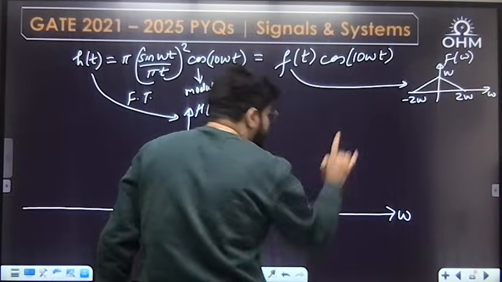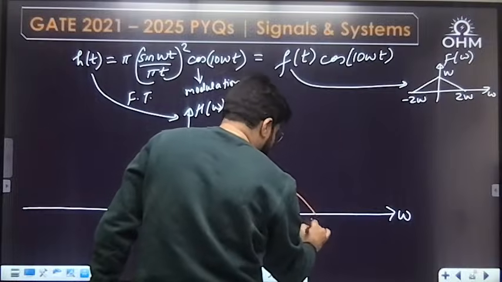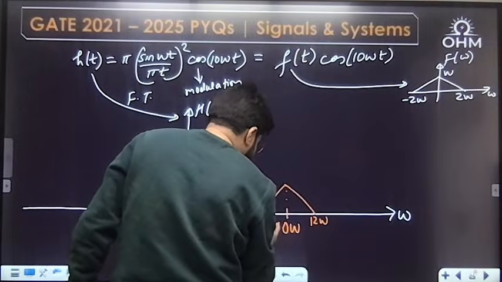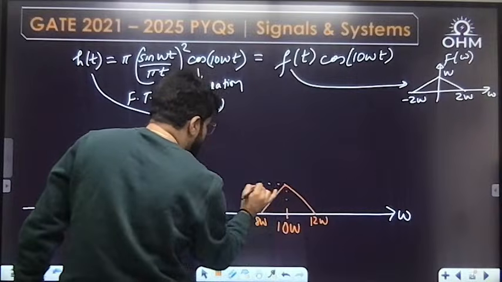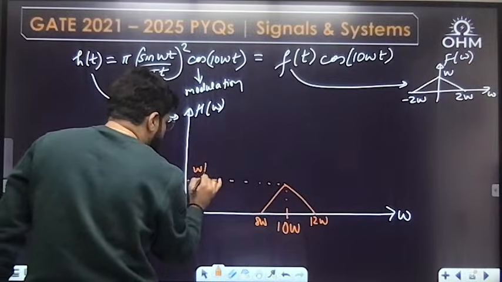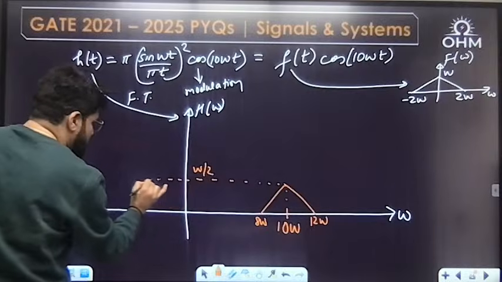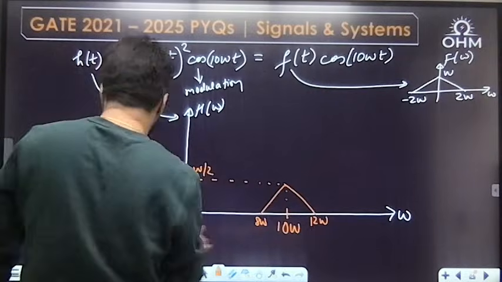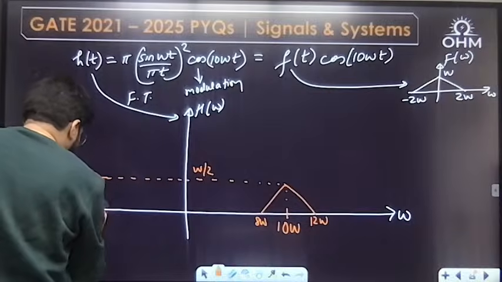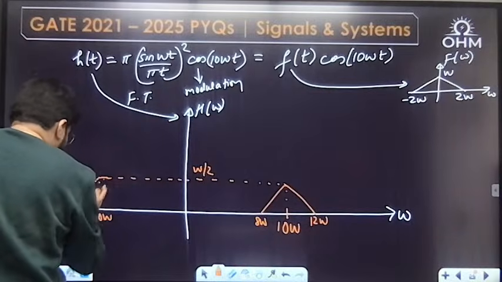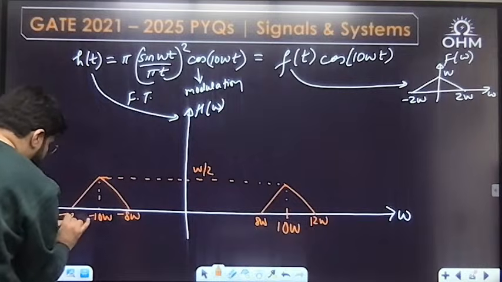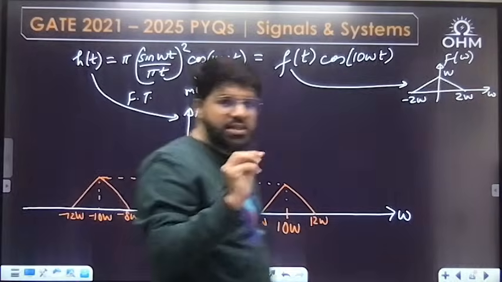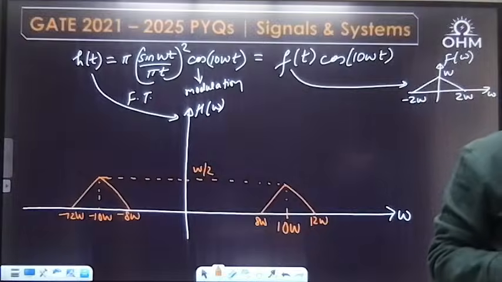How much right, how much left? Right 2, left 2. Okay, so right 2W, left 8W. What is the amplitude here? W, but modulation will divide the amplitude by 2, so this amplitude is W by 2. Similarly to the left, minus 10W, so this will be minus 8 and minus 12. This is the frequency response of the filter given to you.